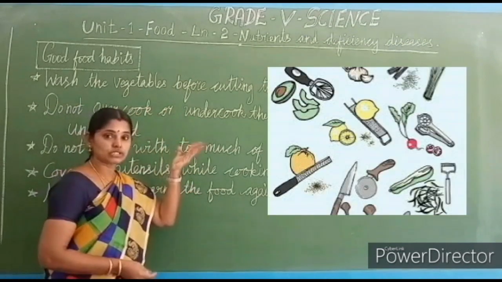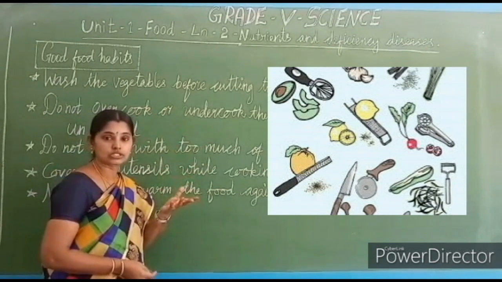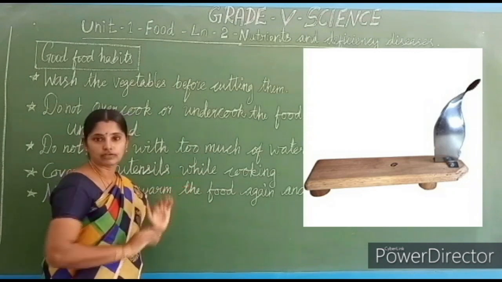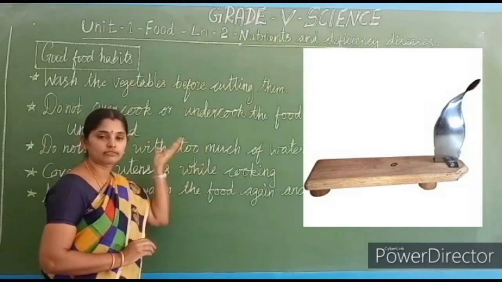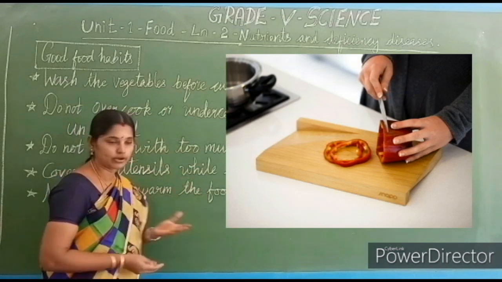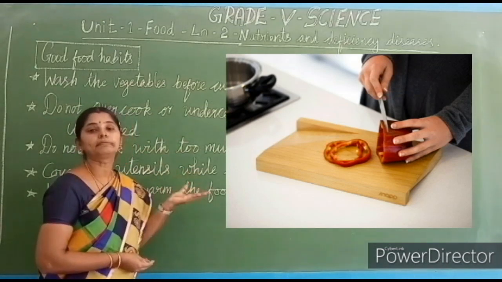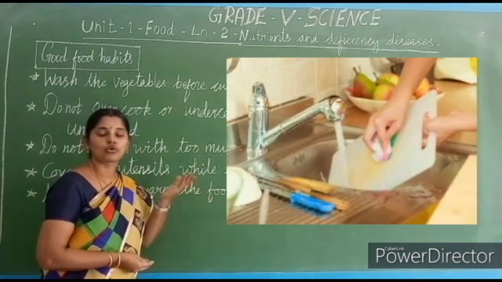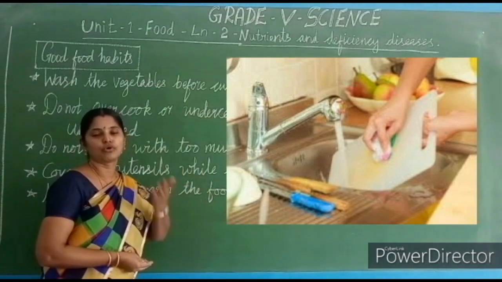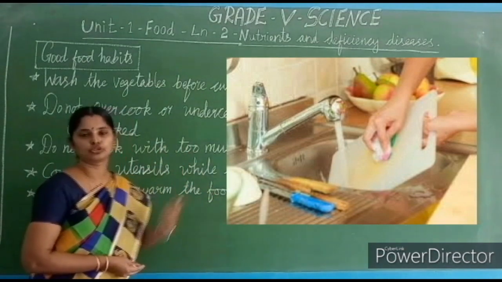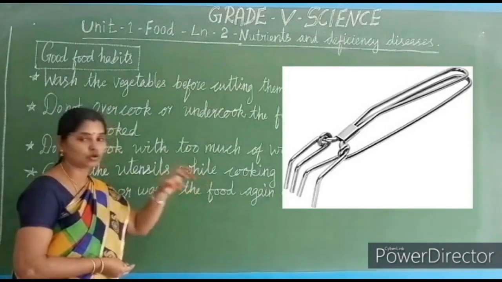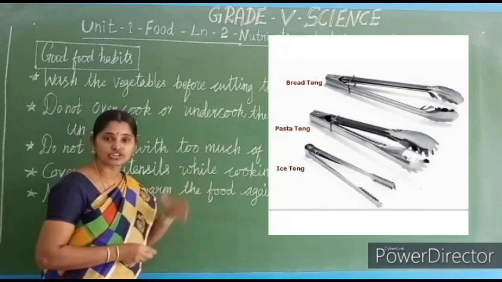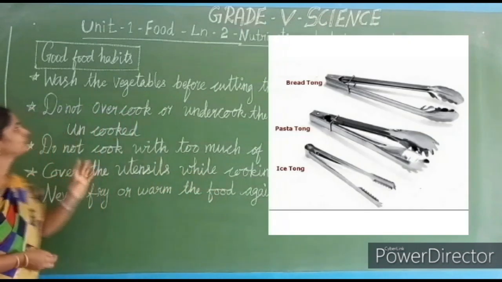Then we are using tools for cutting. What are the tools? Knife, we use different knives. The coconut grater and all we are using. Every tool, whatever we are using, the chopping board, all the things should be kept clean. So every time after you use them, wash the cutting board, chopping board and the tools, whatever you are using. Holders also, in many homes I have noticed the holders are dirty, they are not washing them properly. So you have to wash them.